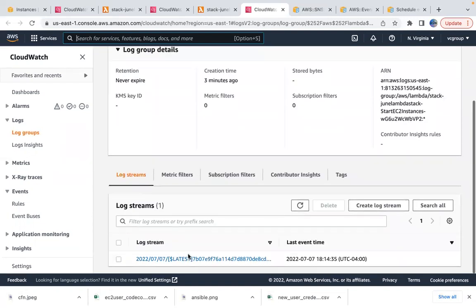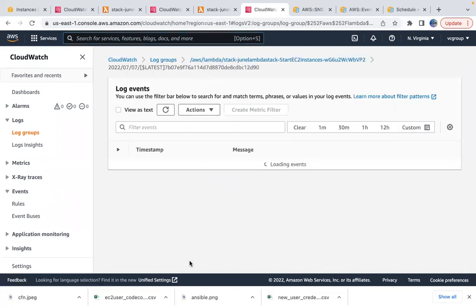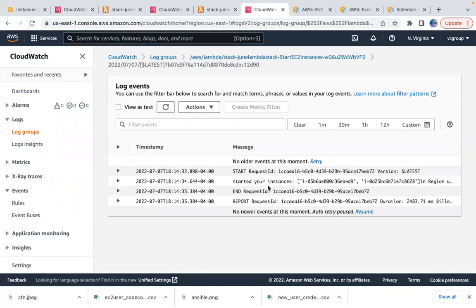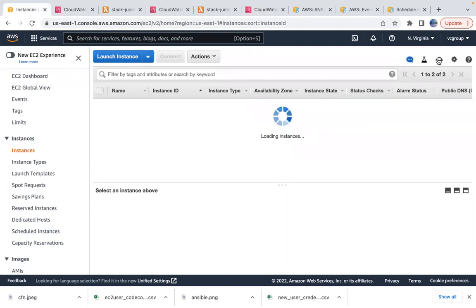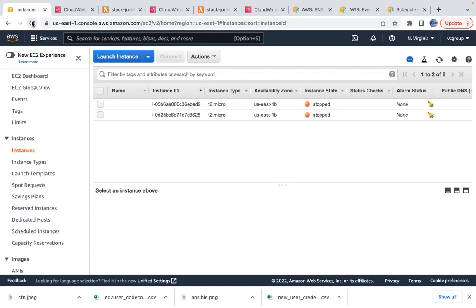Let's go ahead and verify. Okay, started these 2 instances. Okay, let's go ahead and verify our instances are up and running. Let me just refresh it. Okay, let me just refresh it.